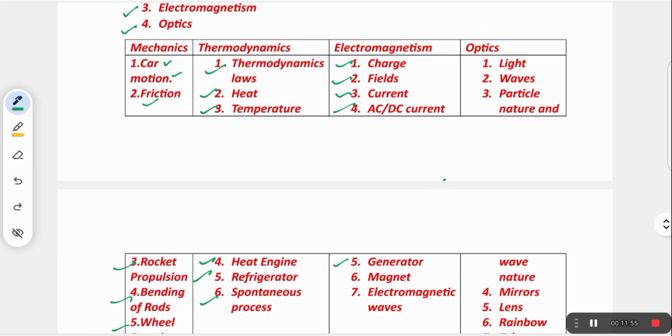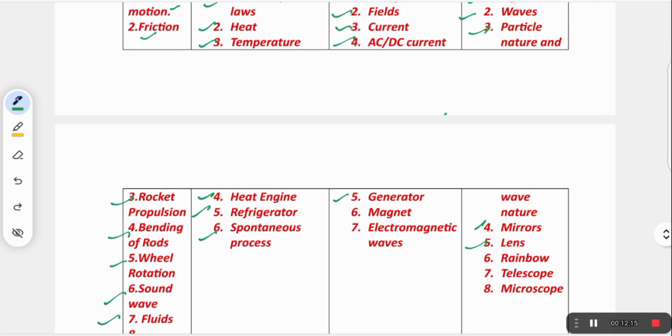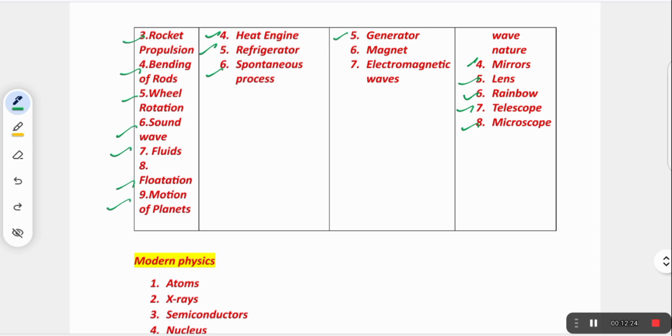And in optics, but you will not study optics in 11th class. You will study it in 12th class. In optics, we will discuss light, waves, particle nature, wave nature, mirrors, lenses, rainbow, telescope, microscope. These are all discussed under the optics part. I hope you understand very well.